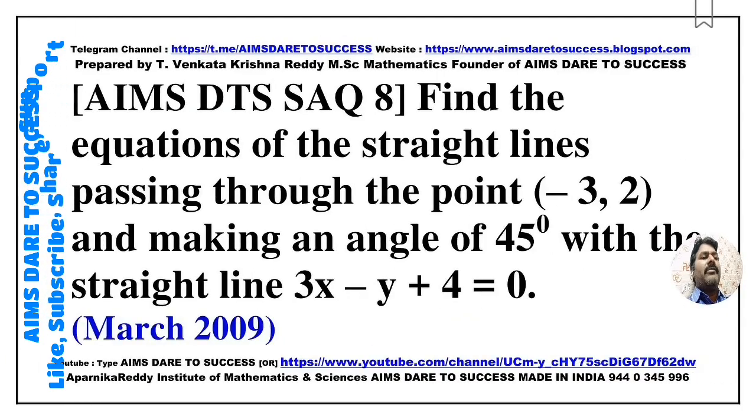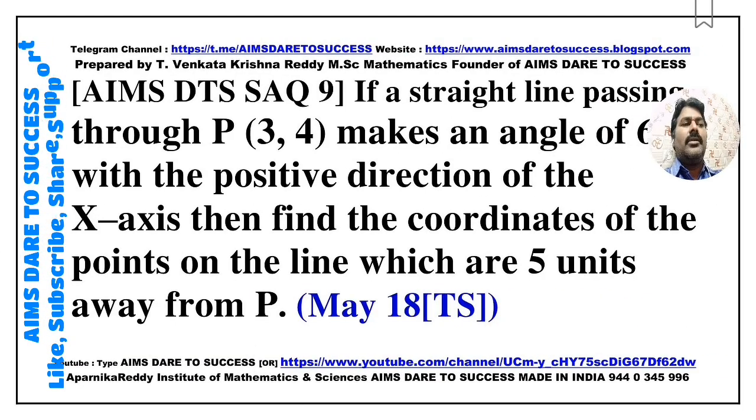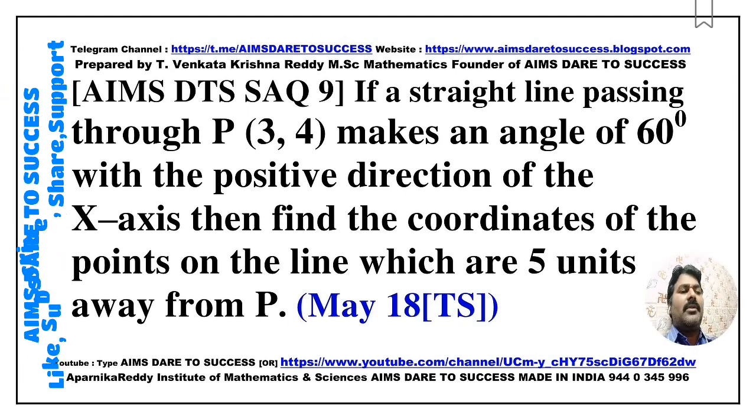Next, SAQ 8. Find the equations of the straight lines passing through the point (-3, 2) and making an angle 45 degrees with the straight line 3x minus y plus 4 equals 0. This question came from March 2009. Next, SAQ 9. If a straight line passing through the point P(3, 4) makes an angle of 60 degrees with the positive direction of the x-axis, then find the coordinates of the points on the line which are 5 units away from the point P. This question came from May 2018, Telangana.